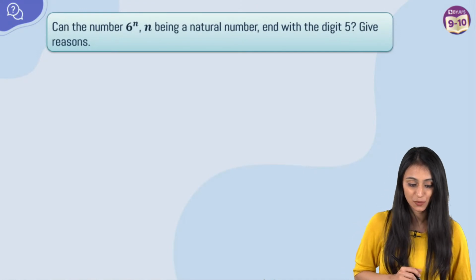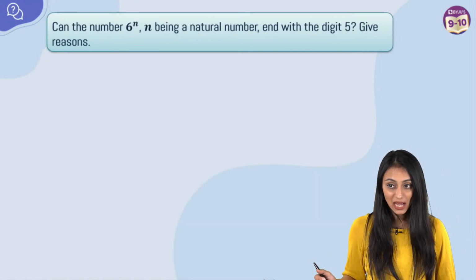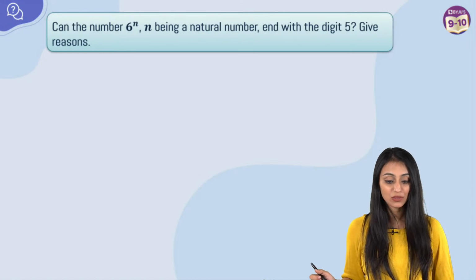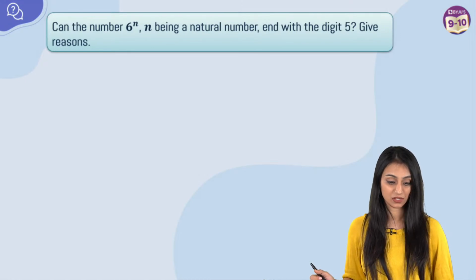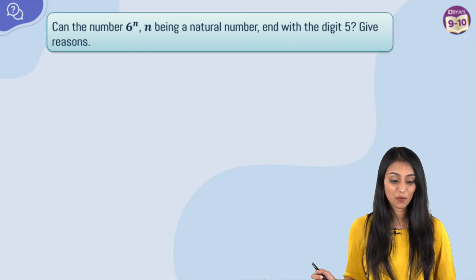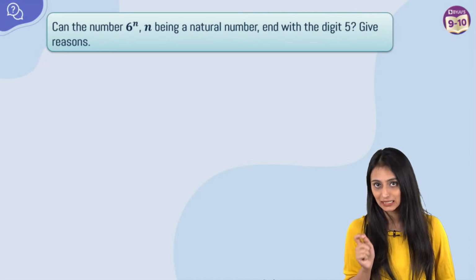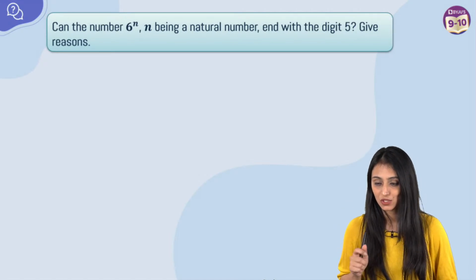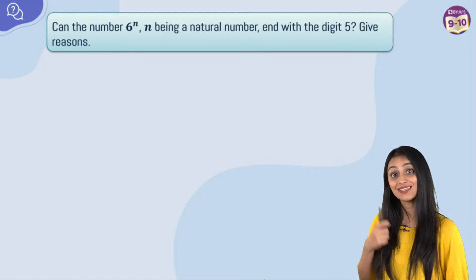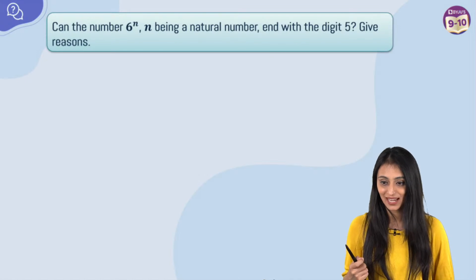Let's take a look at the next question. Can the number 6 to the power n, n being a natural number, end with the digit 5? Give reasons. If you remember, in our previous sessions, we have discussed 6 to the power n. Same question, but can it ever end with digit 10? That was the question. So it's not that in maths you would come across the same numbers, the same digits. That's why I always say understand the concept.